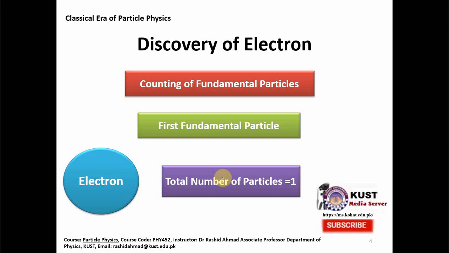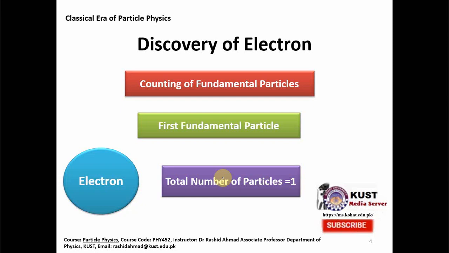At that moment you will be thinking, why am I not calling the positive charge a particle? The reason is that at that time the positive charge inside the atom was not considered a particle. Let me explain this with the idea of J.J. Thomson himself, because when J.J. Thomson was challenged with the thought that if there are two parts of the atom, one negatively charged and another positively charged, then how do these two parts of the atom coexist?